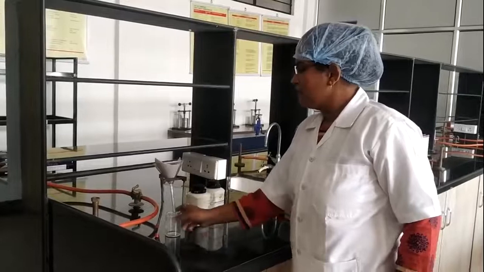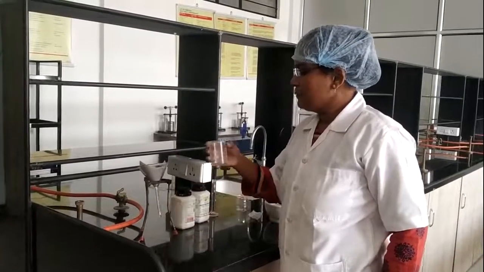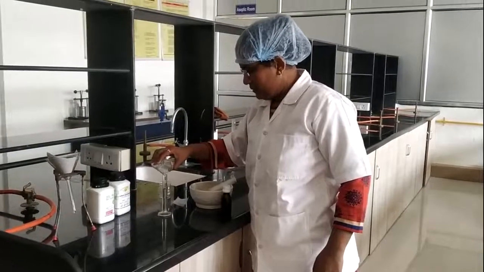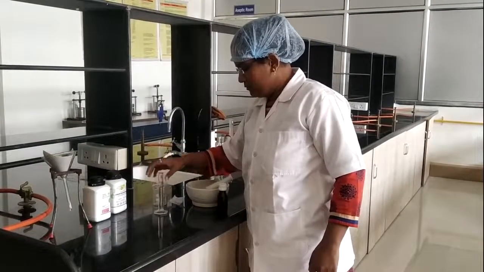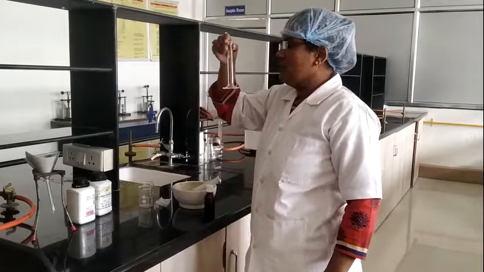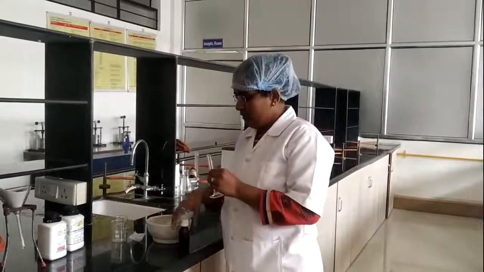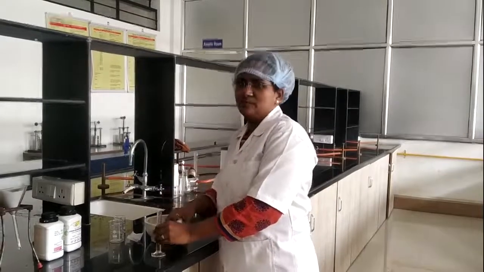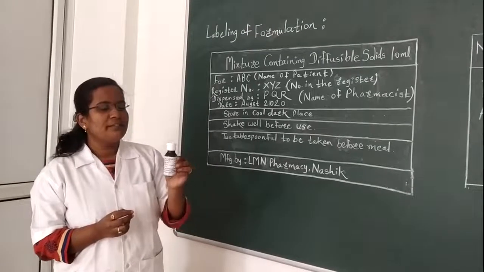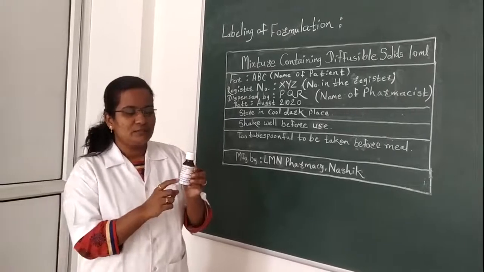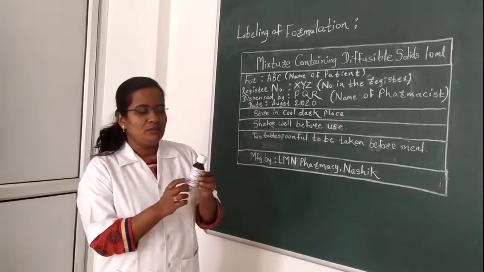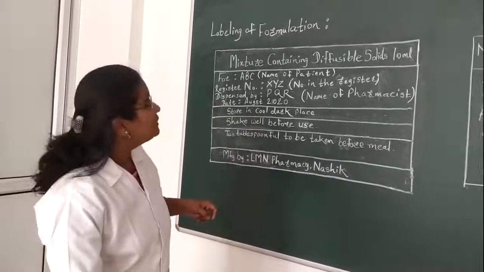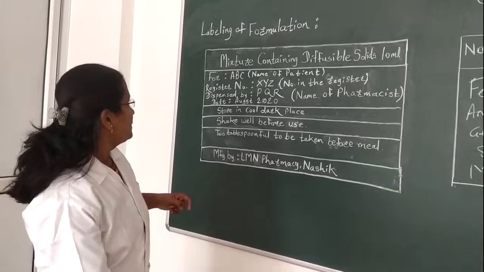Now after filtration this filtrate is ready, so we proceed for volume makeup. After making the volume up to 10 ml in this measuring cylinder, we are going to pour this formulation into this container and proceed for the labeling part. Now after filling our formulation in this amber colored bottle, we proceed for the label. The label is already prepared.